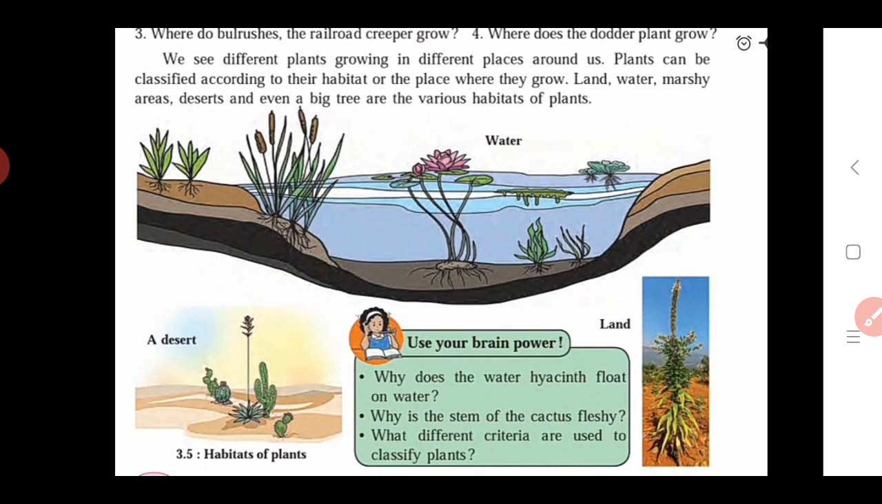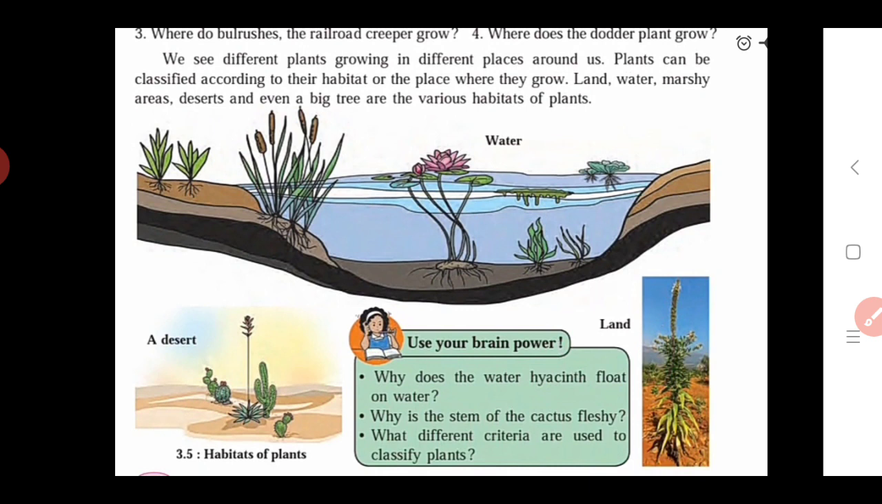And also we study the types of leaves. Leaves are of two types, that is simple leaves and compound leaves. Also we see the types of root: mostly plants contain two types of root, tap root and fibrous roots. And we also see the various types of flowers which are borne on a plant, and after flowering these flowers get converted into fruit.